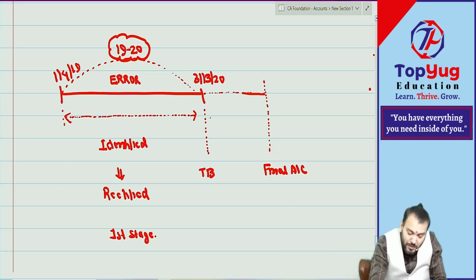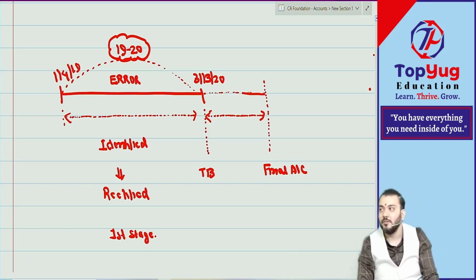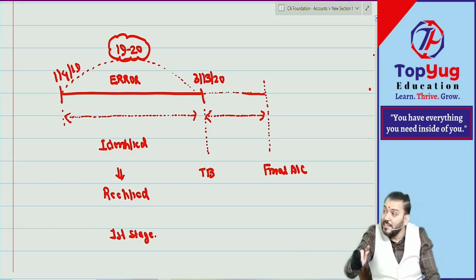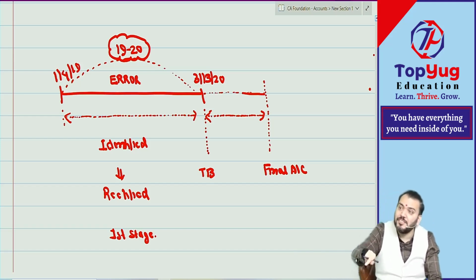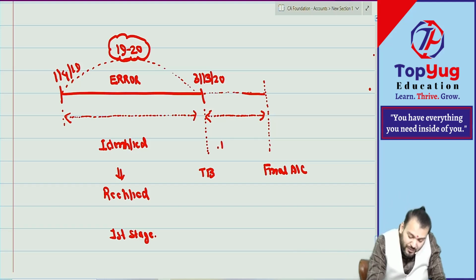So it is quite possible the error is identified after trial balance but before final account, means you are identifying it in the next year. Correct? But before preparing final account, it is identified here.